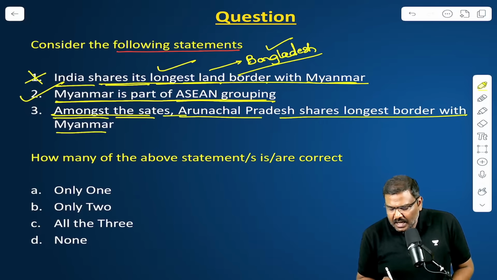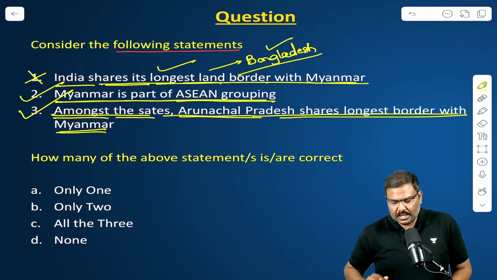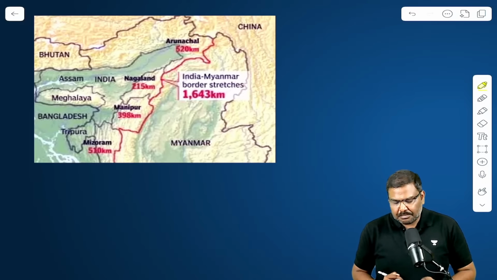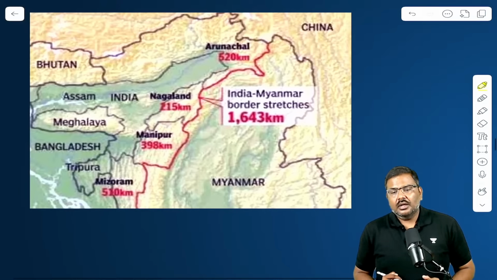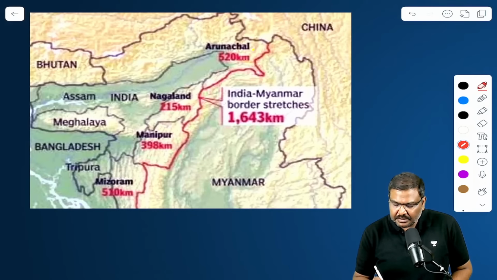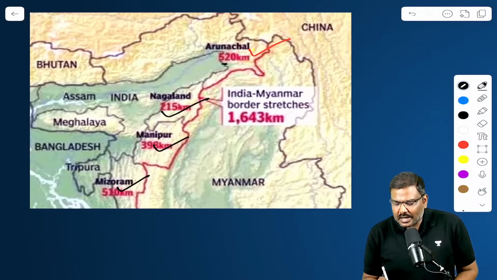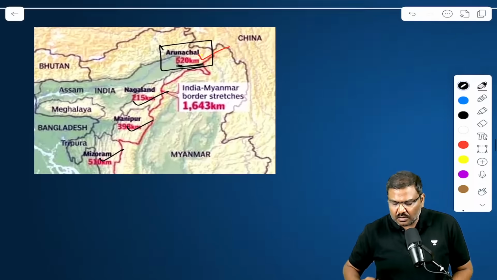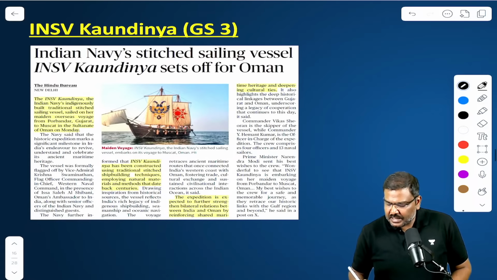Amongst the states, Arunachal Pradesh shares the longest border with Myanmar. Yes. Please have a look at this particular picture. Arunachal Pradesh shares the border with Myanmar. Along with that, there is Nagaland, there is Manipur, and there is Mizoram. The highest border a state shares with Myanmar is Arunachal Pradesh. Okay, please make a note of this. Can be asked in the preliminary examination.